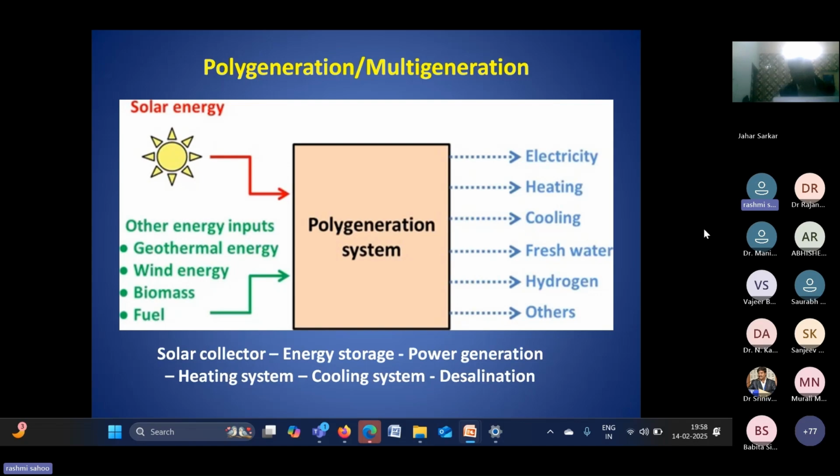Okay, I have talked about how, to avoid the intermittency of solar energy, we need an energy storage system. That's why I will also focus on the energy storage system in this lecture. There are different subsystems for the polygeneration system which I would like to discuss: the solar collectors, energy storage system, power generation system, cooling system, and desalination system.